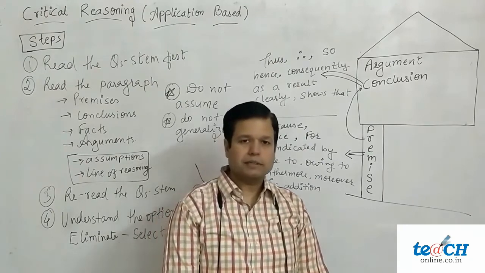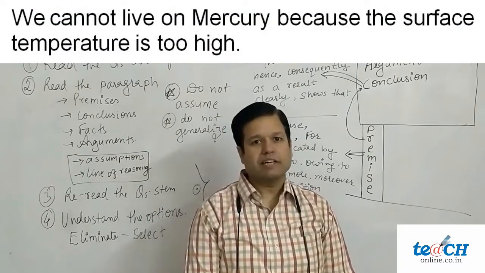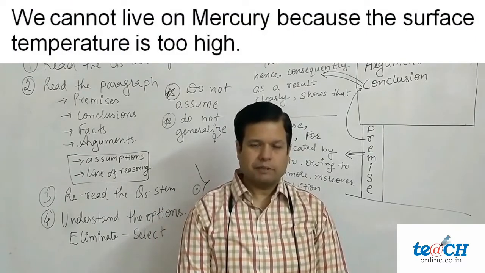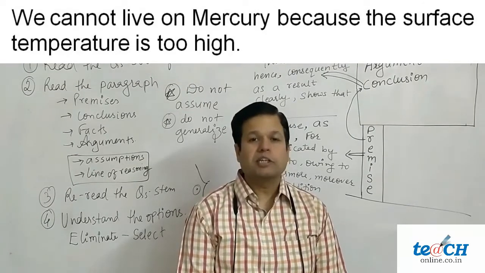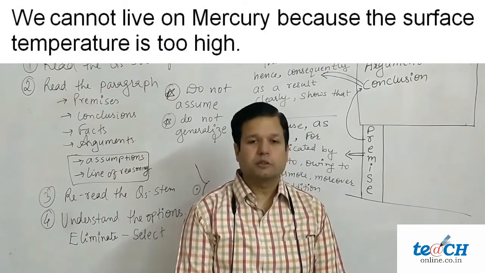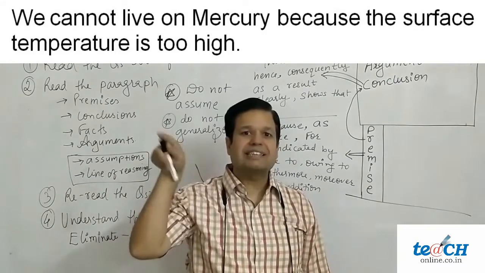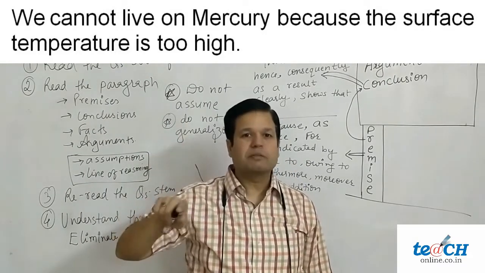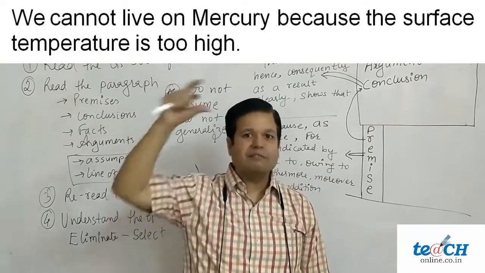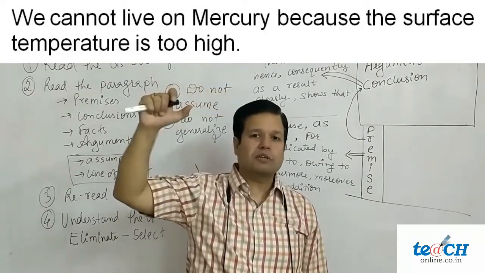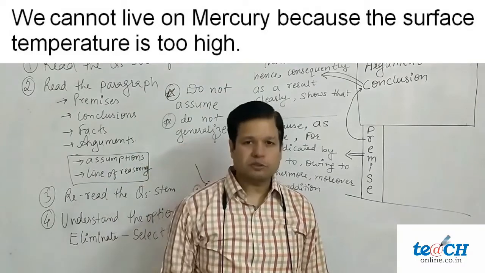Let's take an example. In this example, you have to find the conclusion and premise. Please try. We cannot live on Mercury because surface temperature is too high. Well, here you use the word because, and because is suggesting the second part, the surface temperature is too high, is the premise, and the first portion, we cannot live on Mercury, is our conclusion.